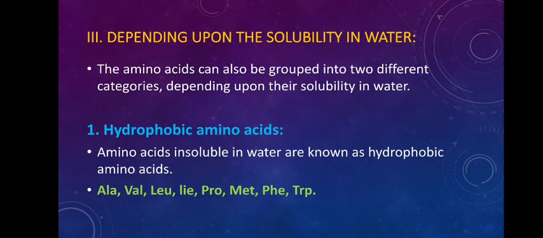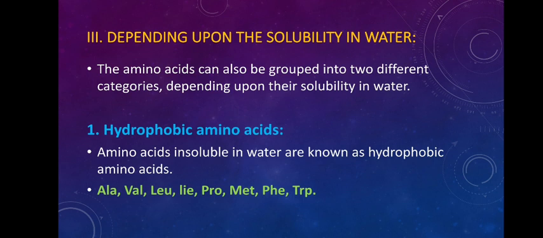Now based on solubility in water, you have two classes of amino acids: hydrophobic amino acids and hydrophilic amino acids. Amino acids that are insoluble in water are known as hydrophobic amino acids. Hydro, water, phobic, hating, fear. Those which are not soluble in water are considered hydrophobic. So these amino acids come under hydrophobic amino acids.